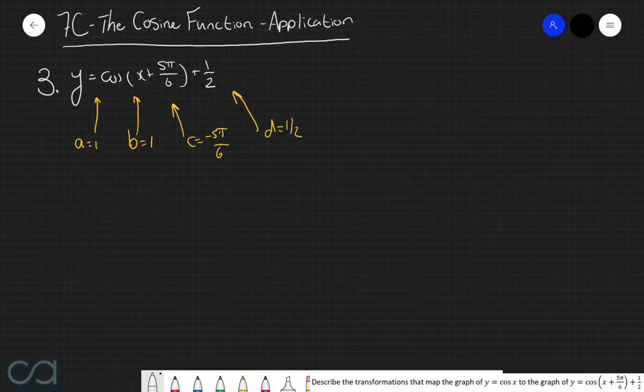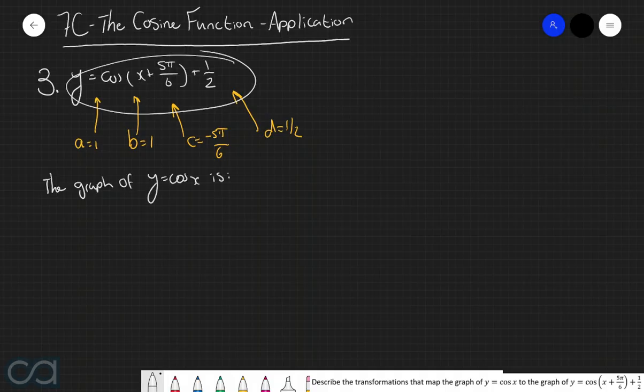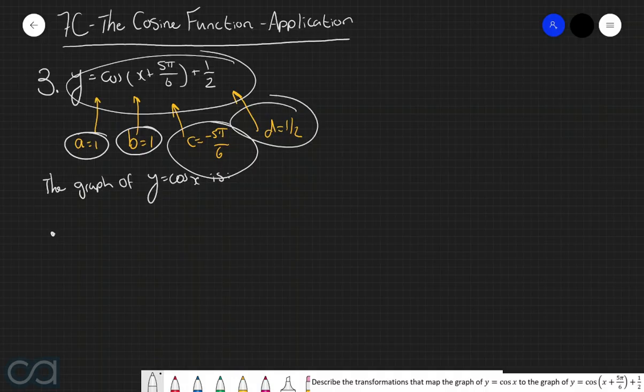And so now, in order to describe the transformations which map the graph of y equals cos of x to the graph of this function here, we can say the following. Now, first things first, since the value of a and the value of b are both equal to 1, then it means that we do not have any transformations from these two constants. In other words, we do not have any vertical dilations and we do not have any horizontal dilations. So the only two transformations that we need to describe are this one here and this one here.